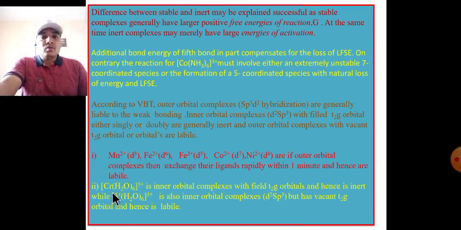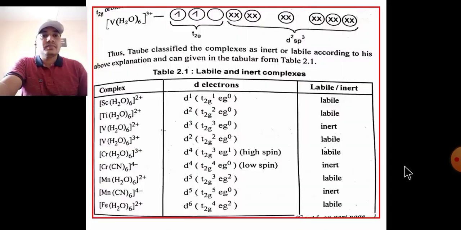Example, hexaaqua chromium 3 is an inner orbital complex with filled t2g orbitals and hence is inert, while hexaaqua vanadium 3+ is also an inner orbital complex d2sp3 but has a vacant t2g orbital and hence is labile.